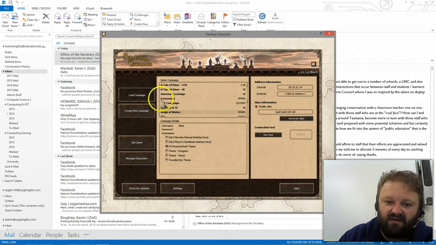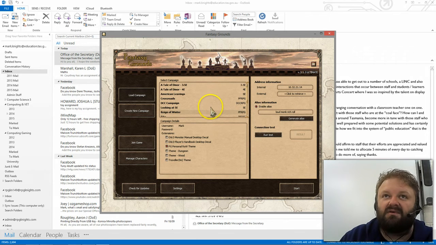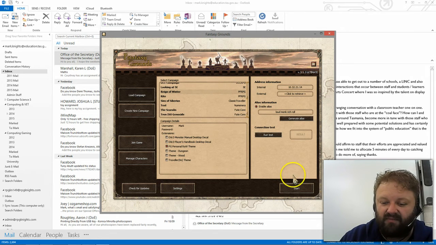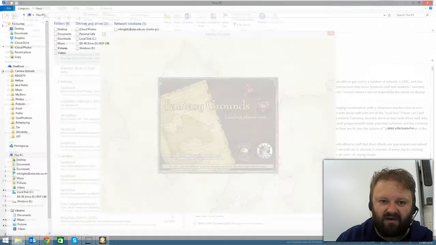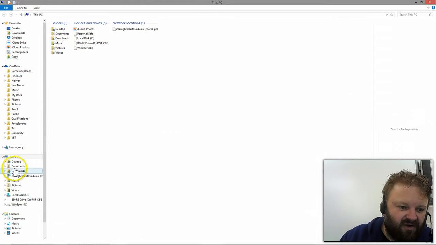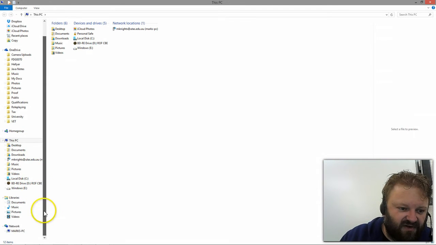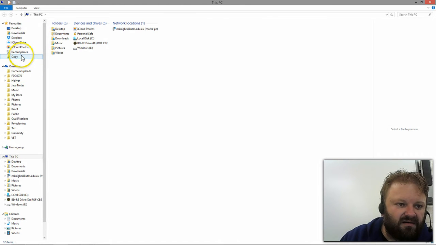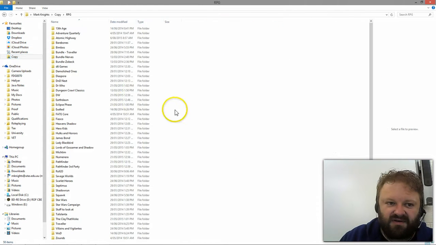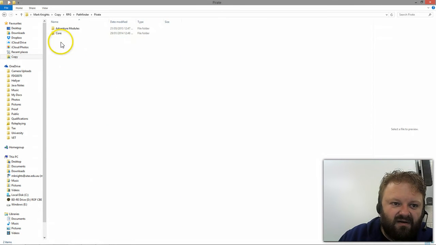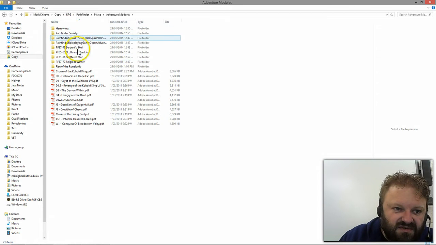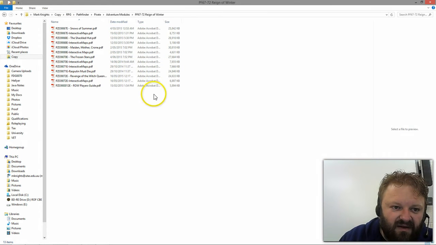So here is Fantasy Grounds. I've selected my Reign of Winter. You can see I've got loads and loads of campaigns running now, but I'm going to start up the Reign of Winter campaign. And while that's starting up, I might as well go and open up my Reign of Winter Revenge of the Witch Queen module, which I keep in my copy folder, RPGs, Pathfinder, Adventure modules, Reign of Winter, here we are.